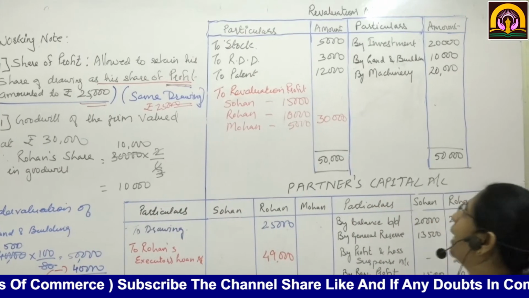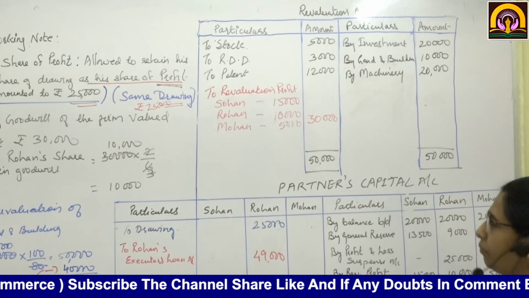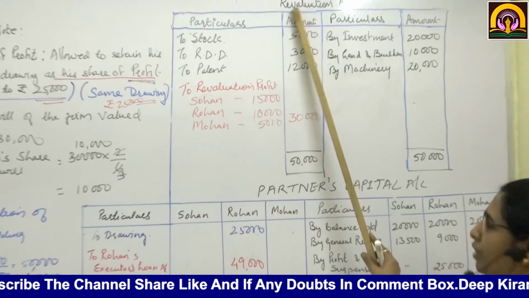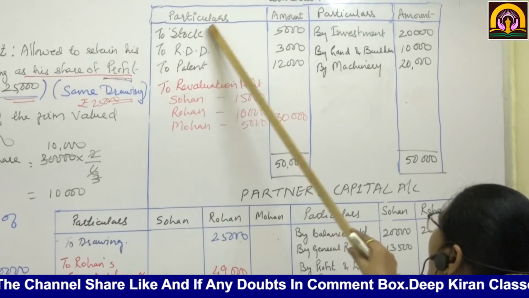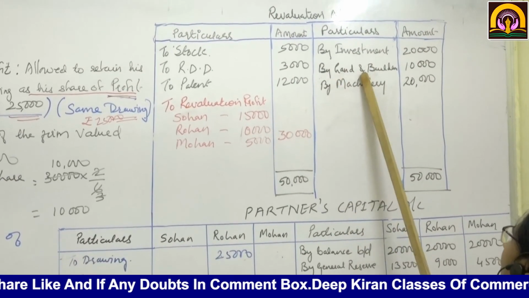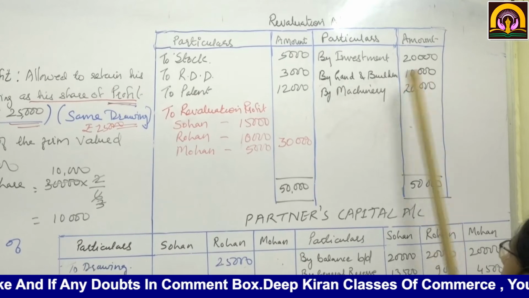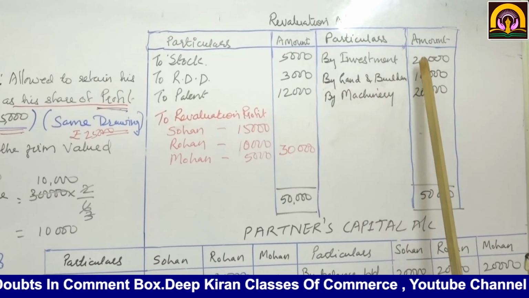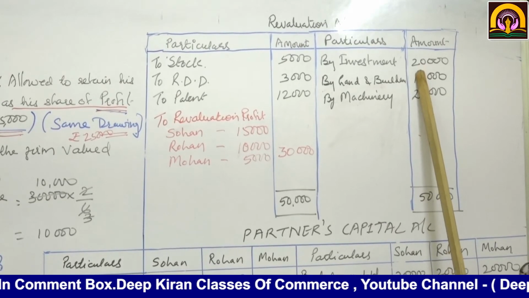Then revaluation account. See, now we are going to prepare the revaluation account. Particulars, amount. Land and building 10,000, by machinery 20,000, by investment 20,000.